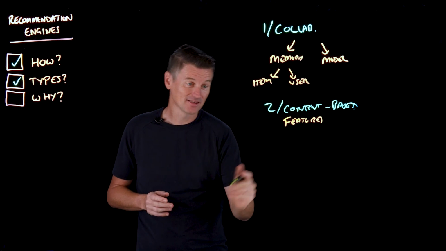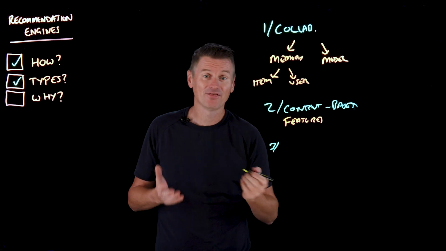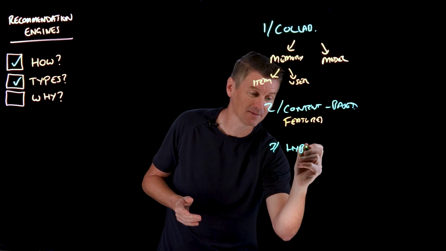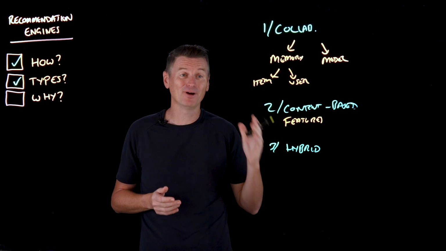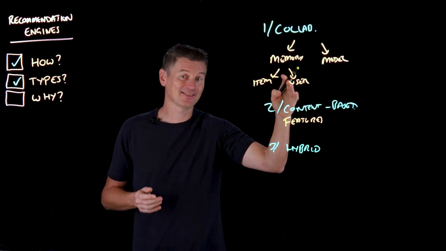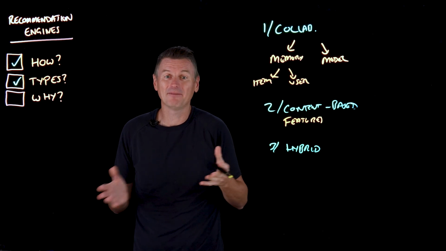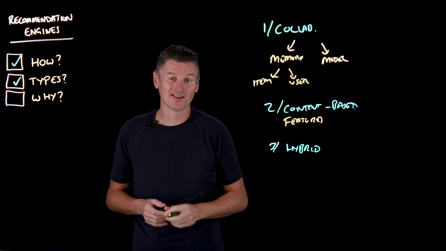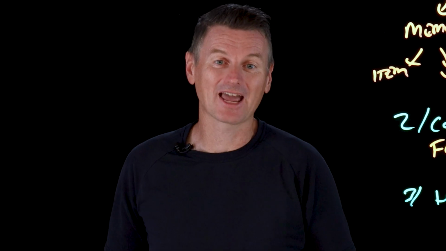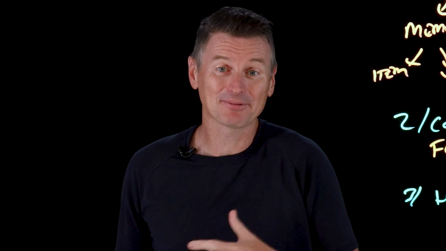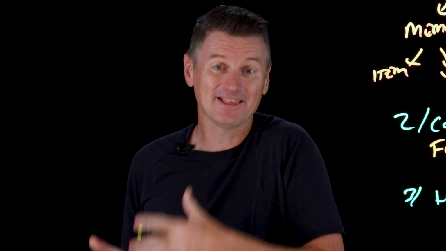Okay, now the third type of filtering is simply called hybrid filtering, which, as you probably guessed, combines both collaborative filtering and content-based filtering, potentially overcoming some of the limitations of each of those methods. And a well-known example of hybrid filtering is Netflix's recommendation engine, which combines collaborative filtering based on user ratings with content-based filtering using information like genre or actors to suggest movies or shows.